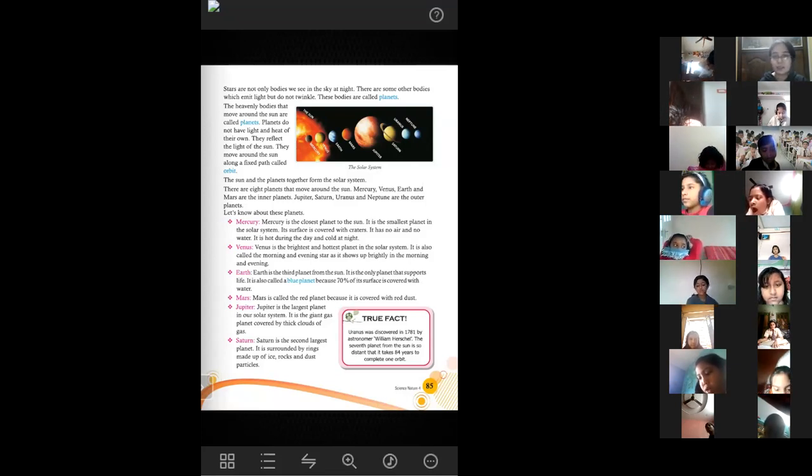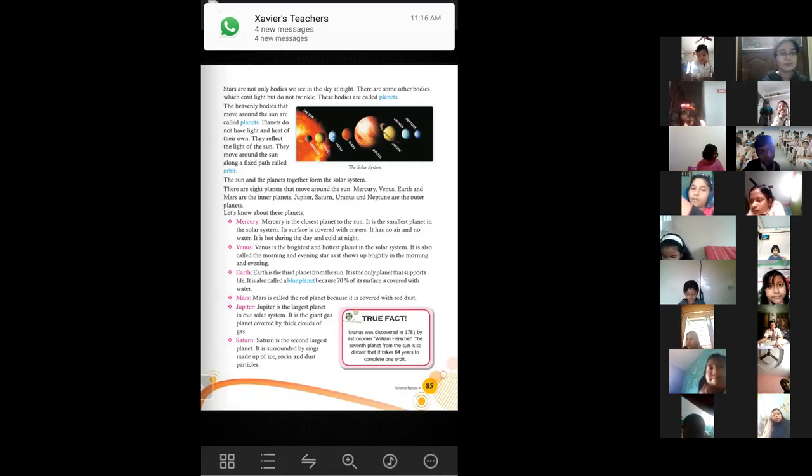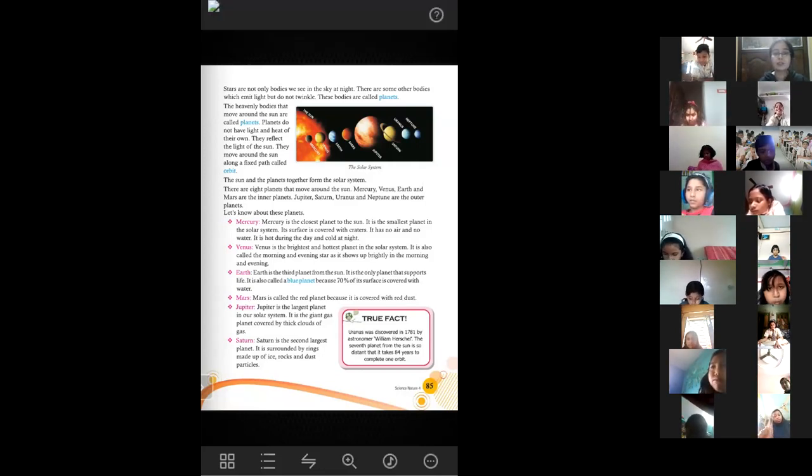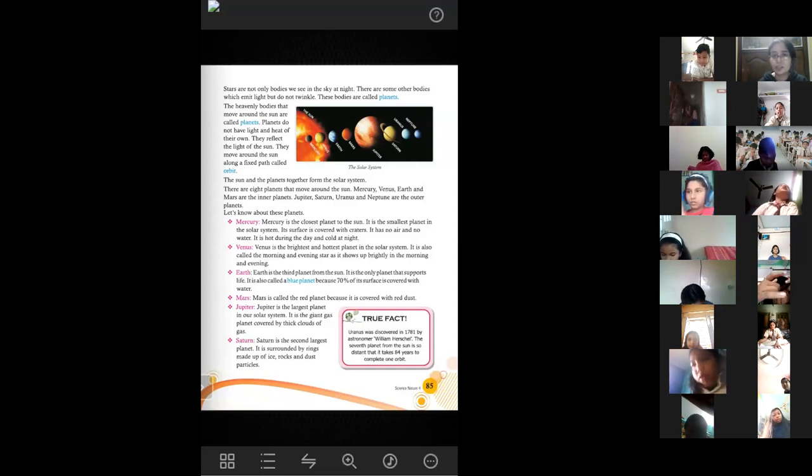And here it is given in detail. I will not tell it in detail today because we have already discussed the details in the class before the vacation. In this picture you can see that, one by one, according to their distances from the sun, the planets are given here, along with their colors and their sizes. You have also made so many projects on our solar system in the science exhibition.